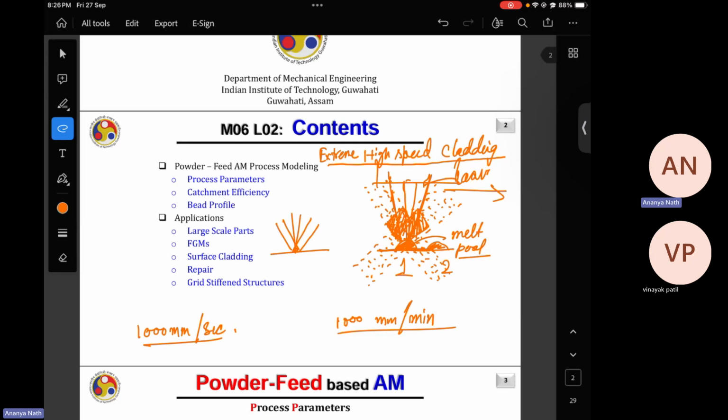They have their own set of process parameters than normal cladding. So obviously the laser power used in case of extreme high speed cladding is relatively higher. The SOD is relatively higher. The scanning speed is very, very high. And also the powder flow rate or the carrier gas flow rate is different. The powder velocity is higher, and also the shielding gas flow rate is different than normal cladding process. So this is the difference of normal cladding with the extreme high speed cladding. This was something different from the normal one.